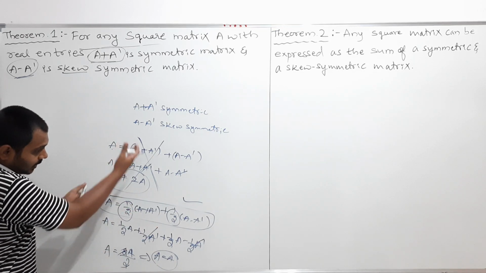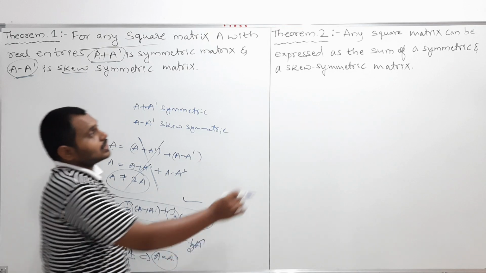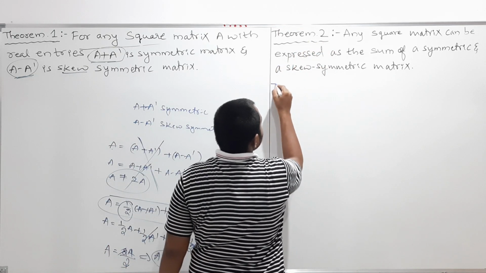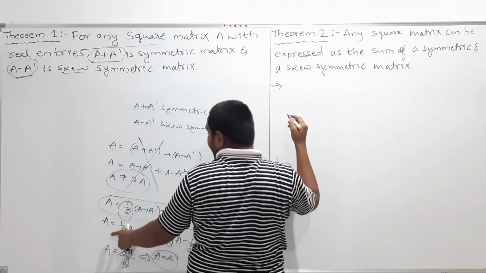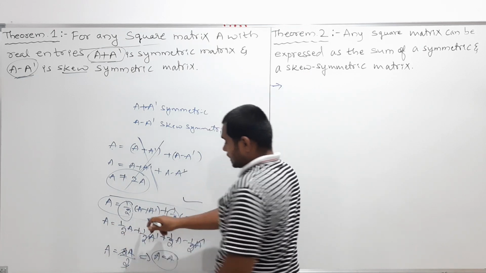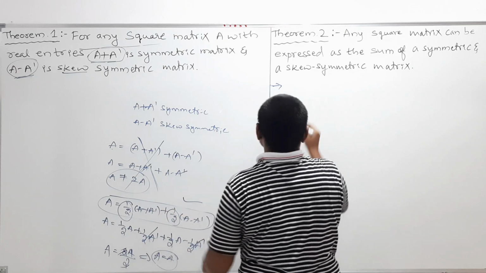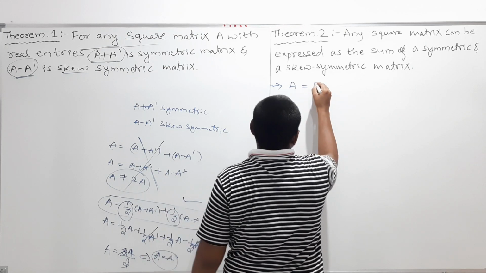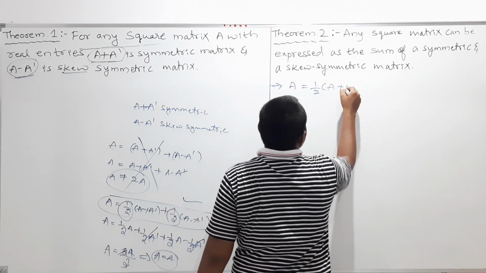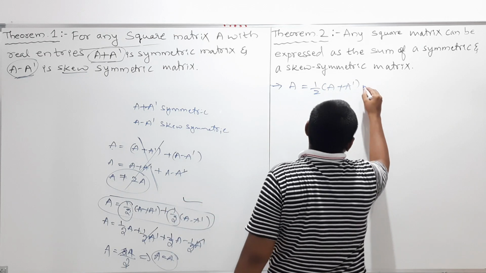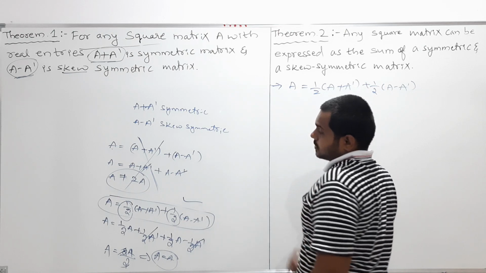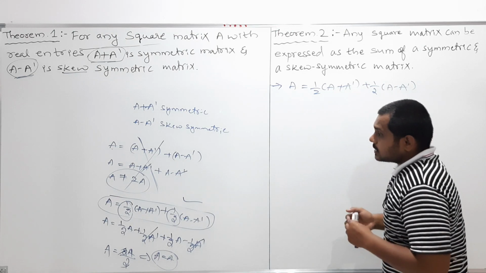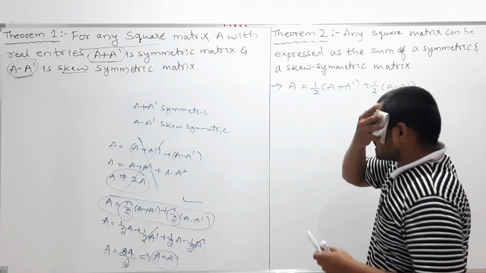So up to whatever I discussed here, my dear students, the theorem, whatever statement is given, I wrote in this form. In this form I wrote, that is, A is equal to half into (A plus A transpose) plus half into (A minus A transpose).